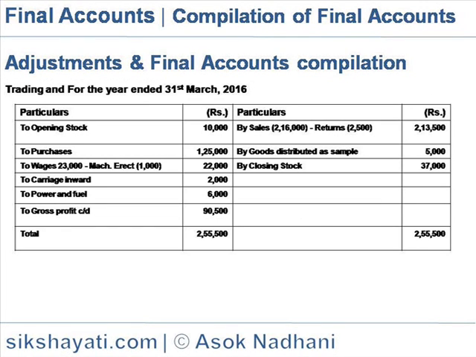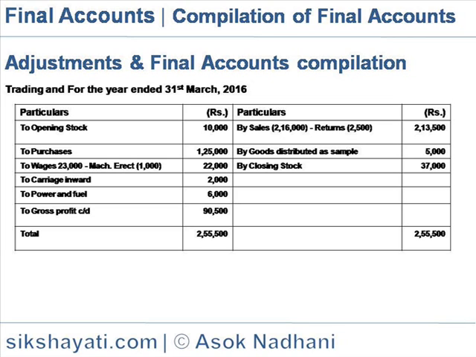So from the above figures, we first compile the trading account for the year ending 31st March 2016. The credit side is sales 2,16,000 minus returns 2,500, so that comes to 2,13,500. Goods distributed as sample, 5,000, is credited by reducing sales, and closing stock 37,000.